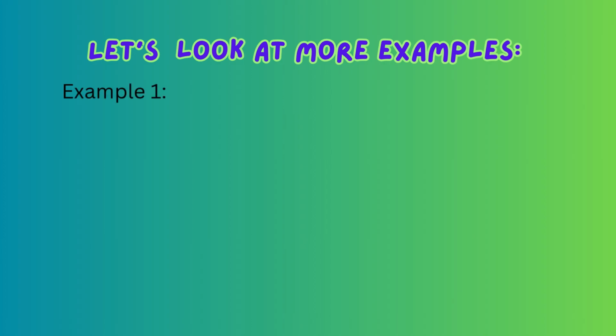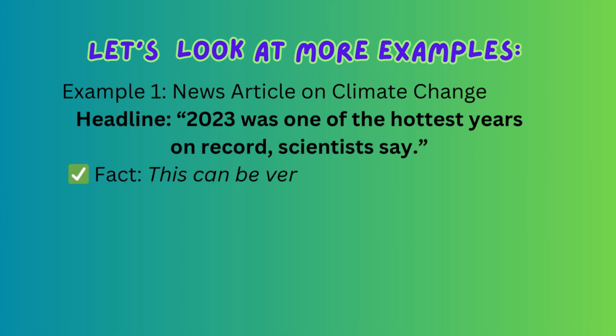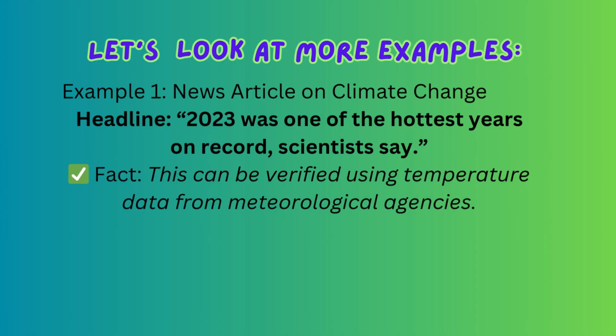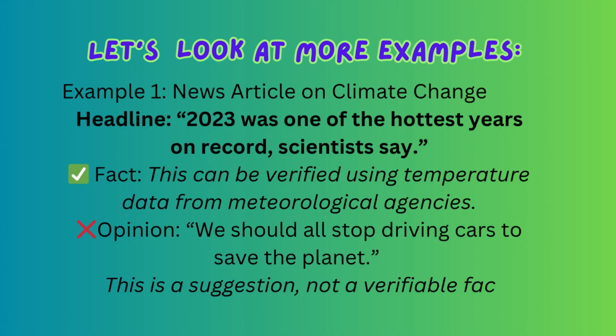Let's look at more examples. Example 1. News article on climate change. Headline: 2023 was one of the hottest years on record, scientists say. Fact: this can be verified using temperature data from meteorological agencies. Opinion: we should all stop driving cars to save the planet. This is a suggestion, not a verifiable fact.